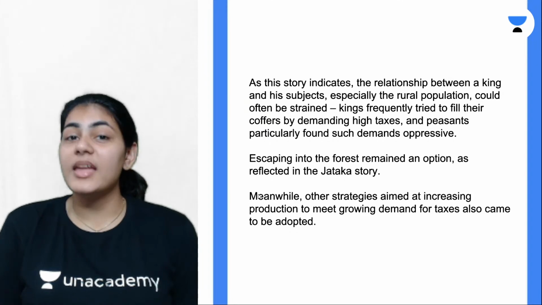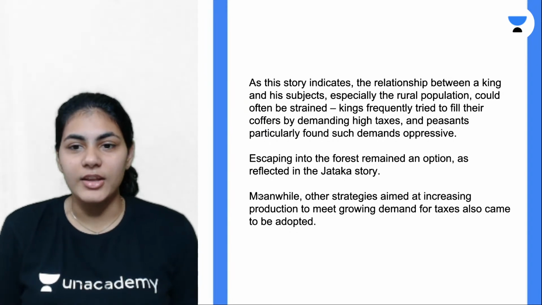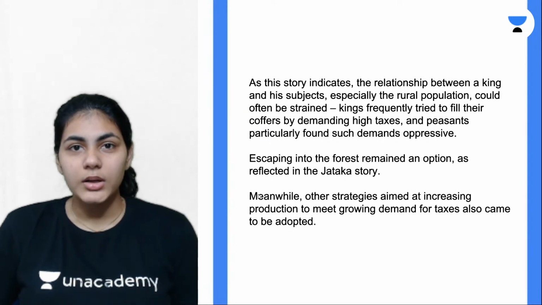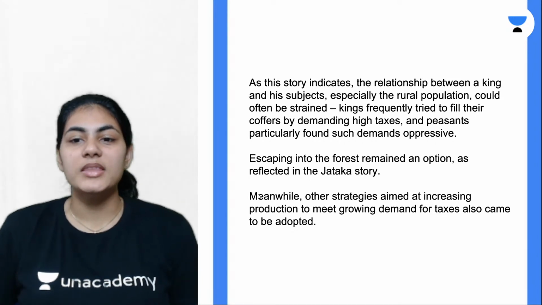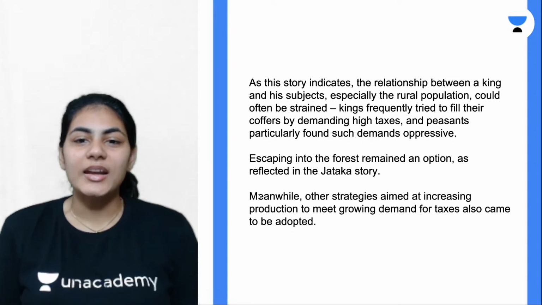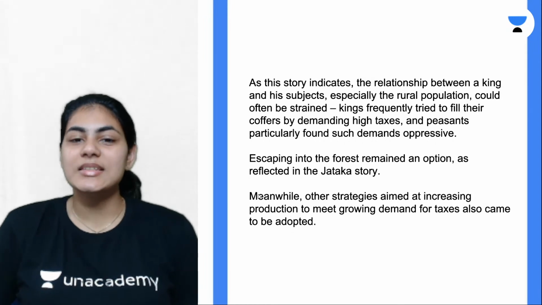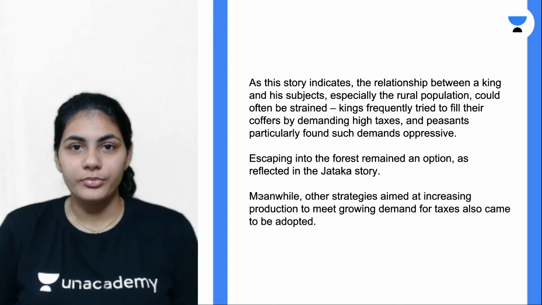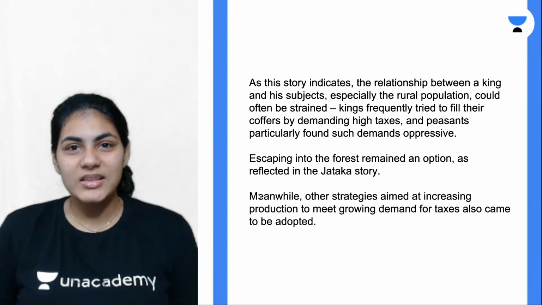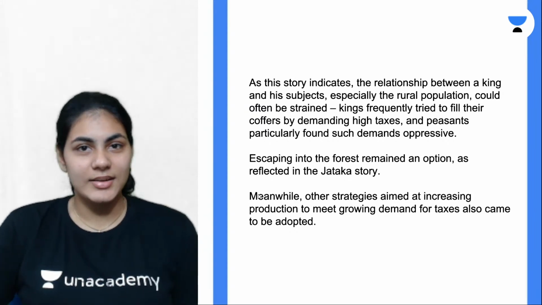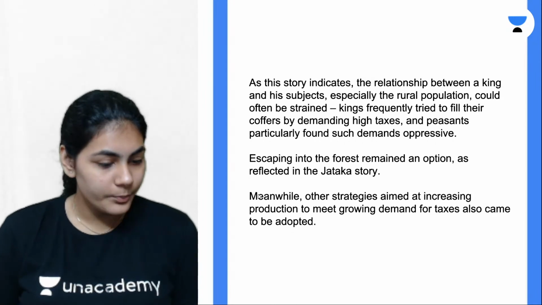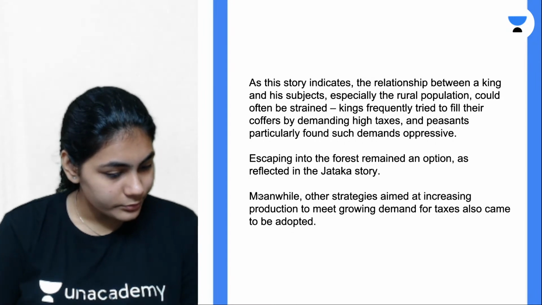But they need money to pay the tax if they're living in the village. What will they do? To meet those growing demands for taxes, one strategy they adopted was increasing agricultural production. How did they increase it? What ways did they adopt? We'll look at it in the next slide.